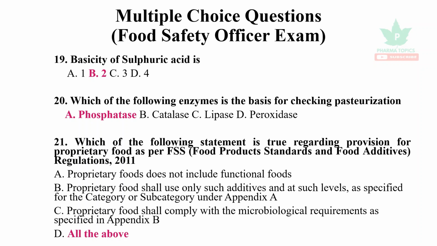Proprietary foods shall use only additives at such levels specified by the subcategory under Appendix A. Proprietary foods shall comply with the microbiological requirements as specified in Appendix B. All of the above are true.